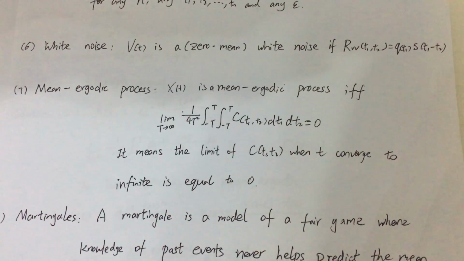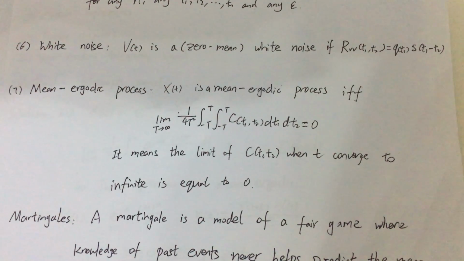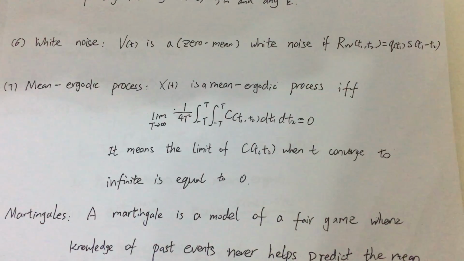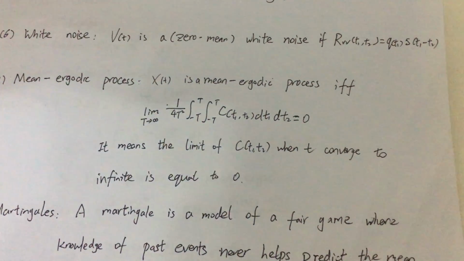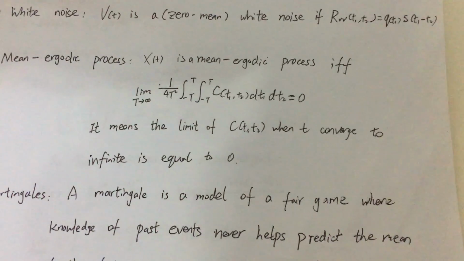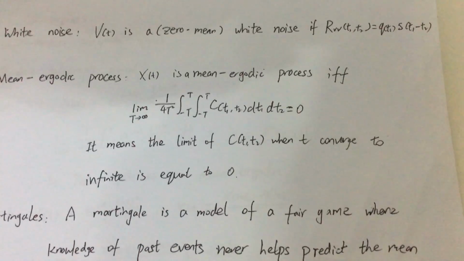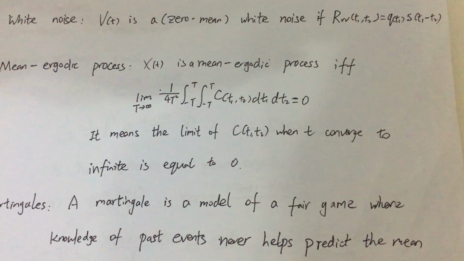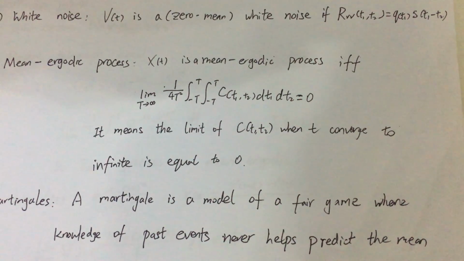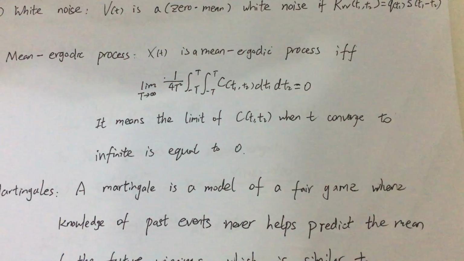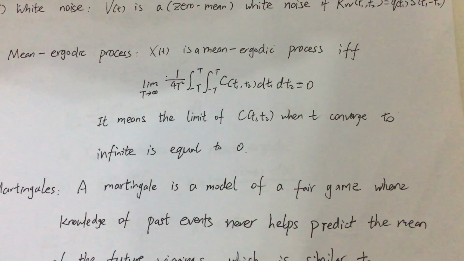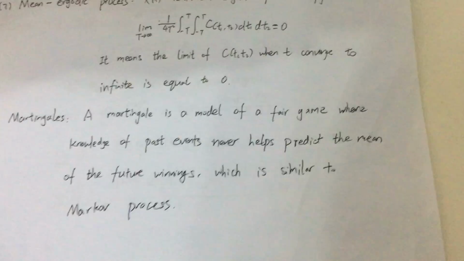And the seventh is the mean ergodic process. x(t) is a mean ergodic process if and only if the limit of 1 over 4T squared times the integral of C(t1, t2) dt1 dt2 is equal to 0, which means that the limit of C(t1, t2) when t converges to infinity is equal to 0.